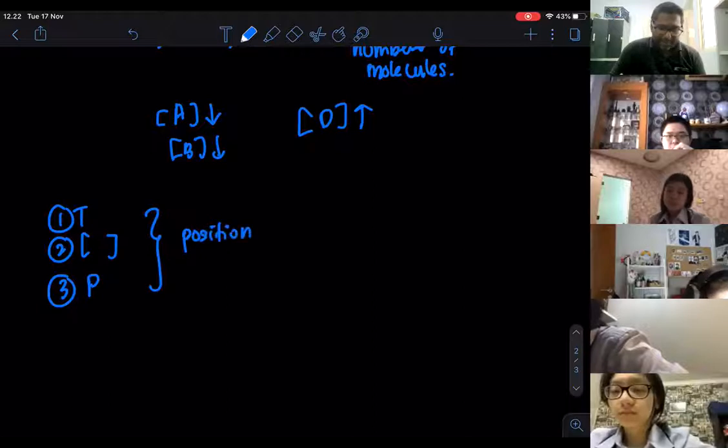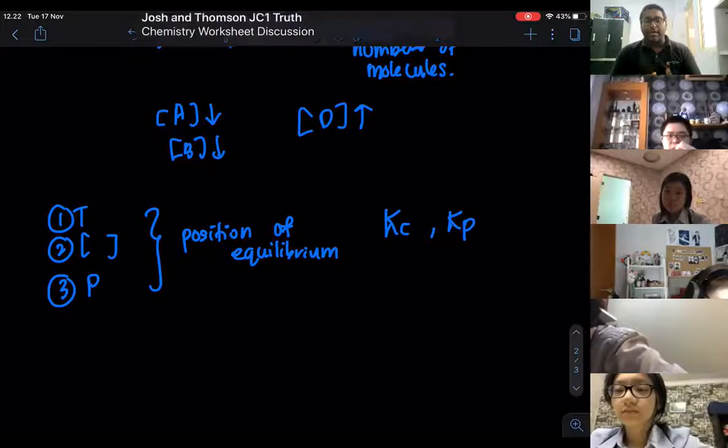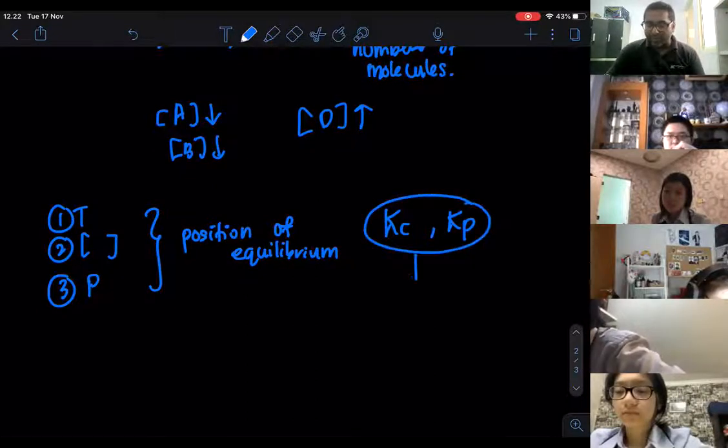But do remember, we have this concept of Kc and Kp. We know how to write them down. They are called equilibrium constants. Please remember the equilibrium constant is only affected by change in temperature.